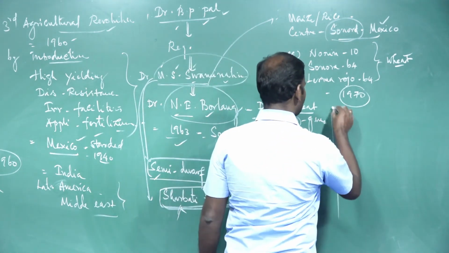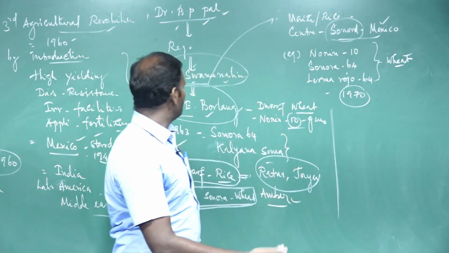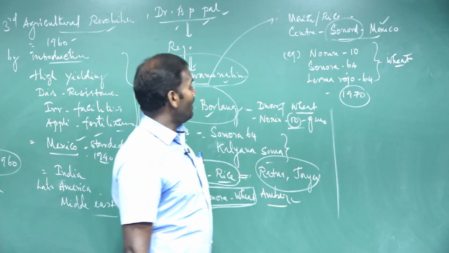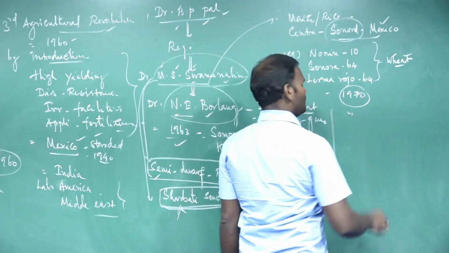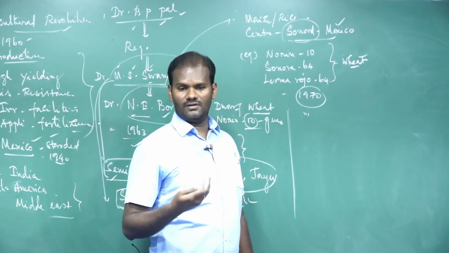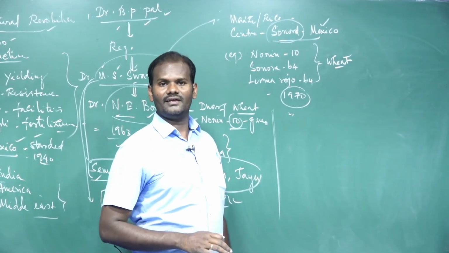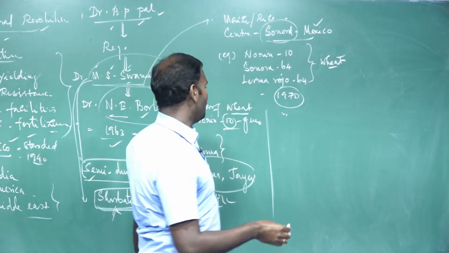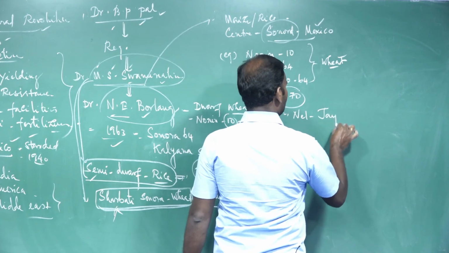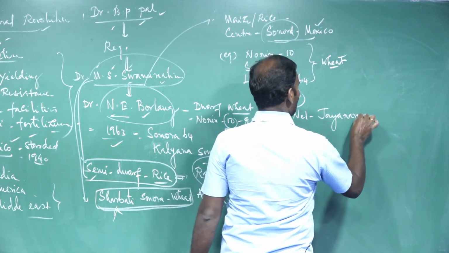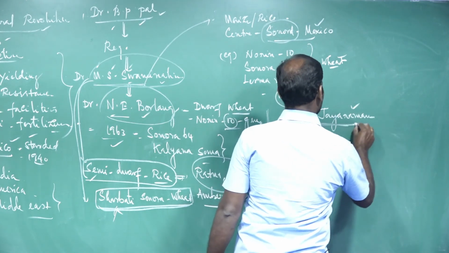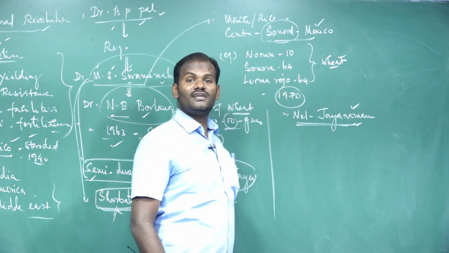Next, in addition to Dr. Norman Borlaug and Dr. M.S. Swaminathan, another person was also a supporter of the development and improvement of food production in our country, especially in Tamil Nadu: Nel Jayaraman. He was from Adirangam village in Thiruvarur district.